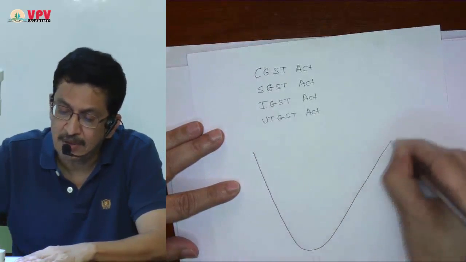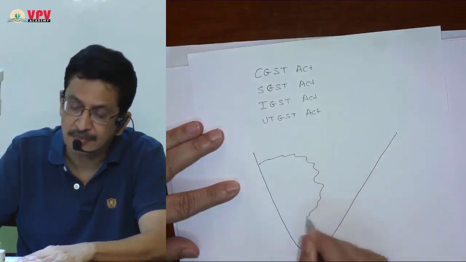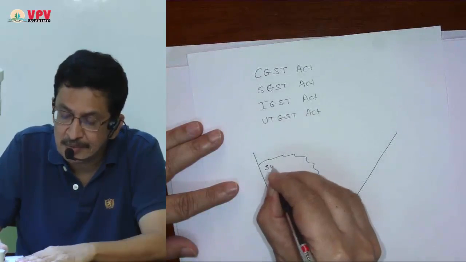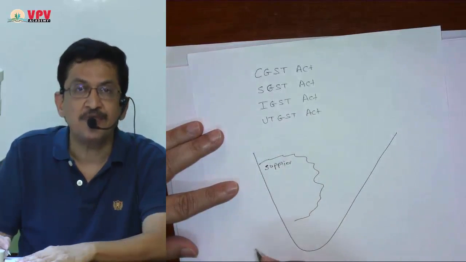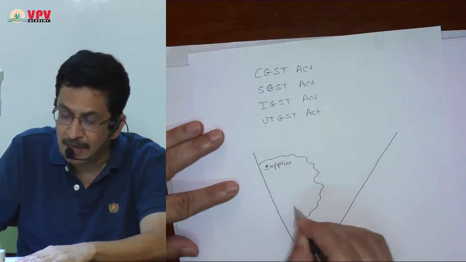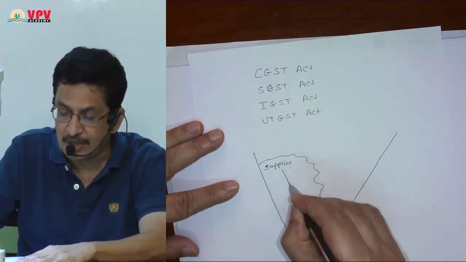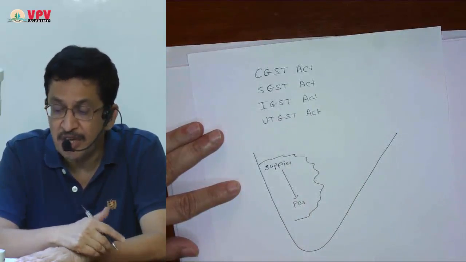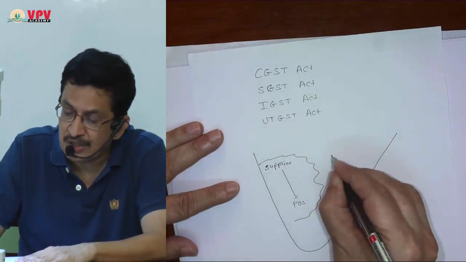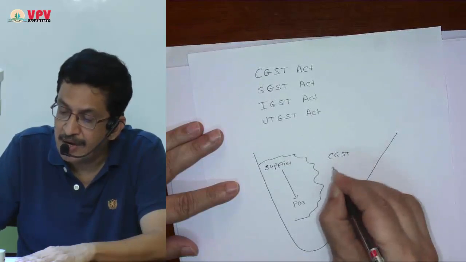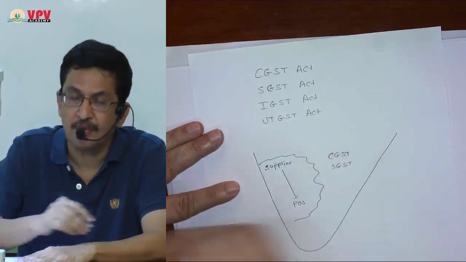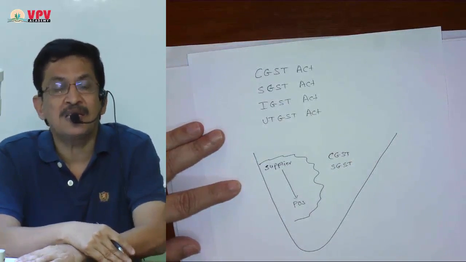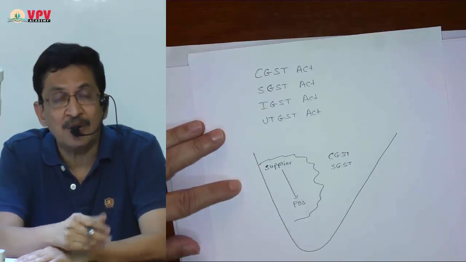For example, this is the state of Maharashtra, and the supplier is from Maharashtra and point of supply is also in Maharashtra. This is called an intrastate transaction. If it is an intrastate transaction, on this transaction CGST is payable and SGST is payable. First understand, in the second lecture we are going to learn what we mean by supply. Today I assume that we know what is supply.